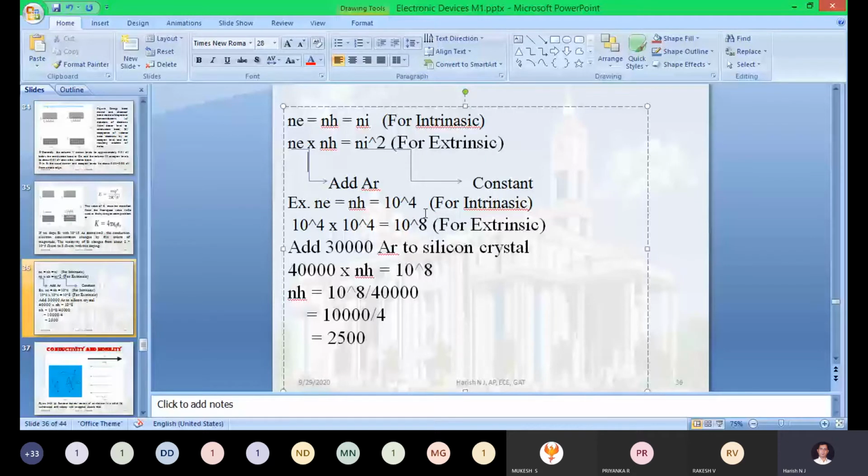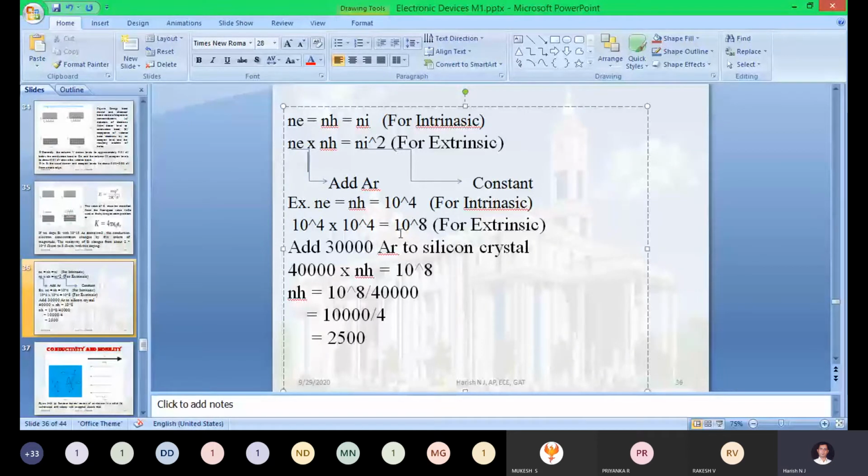Now coming to the extrinsic. Initially, the number of electrons is equal to 10 to the power of 4 and the number of holes is equal to 10 to the power of 4. And what about the intrinsic term in the extrinsic? It will be Ni square. Ni square means 10 to the power of 8.